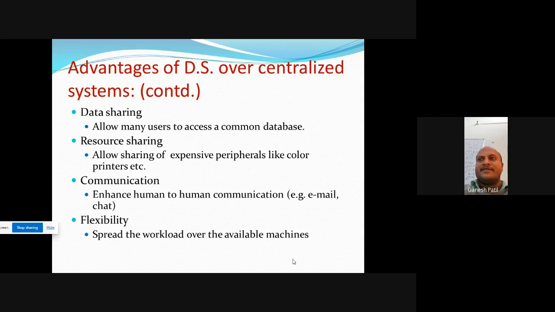These are the advantages. Any question related to distributed system? What is the exact difference between centralized and distributed system? Any question? Please raise the question. If in your mind you have any question related to this distributed system, why distributed system is required? If you have any question, please raise the question. I will explain once again. No doubt about it. Did all of you understand? If you have any question, please.